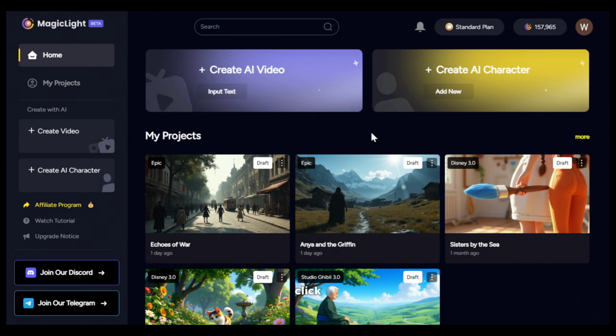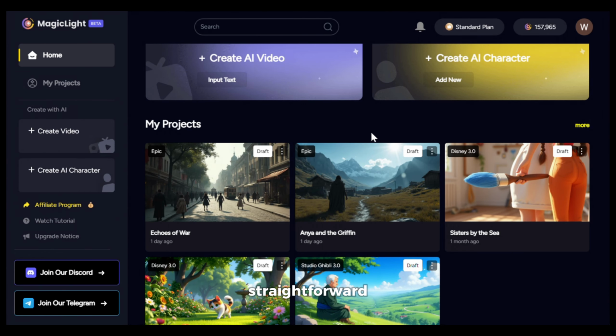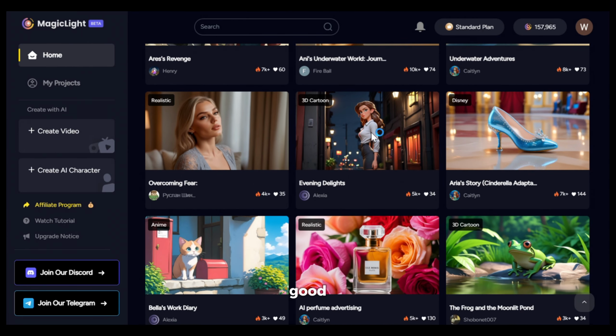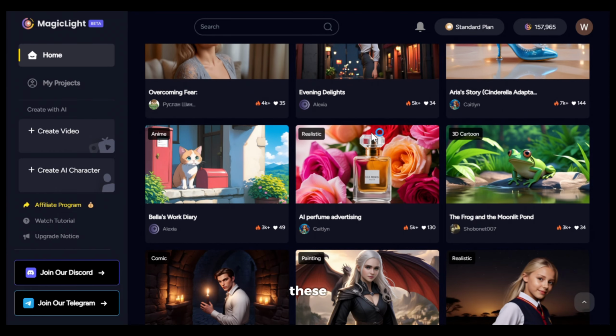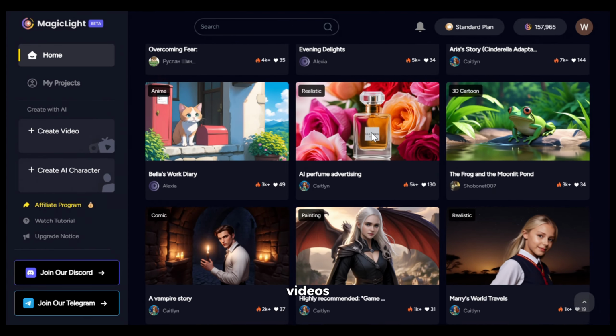To get started, simply click on the link in the description and sign up using your email ID. After that, you will see an interface like this. As you can see, it has a pretty simple and straightforward interface. Here, you can see the stories created by other users, and they are pretty good too. I would highly recommend watching some of these videos, as this will give you a very good idea of how you can generate great videos using this tool.